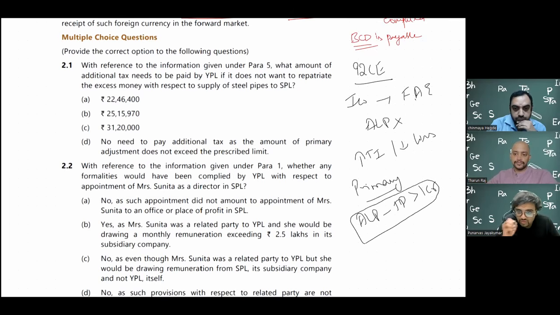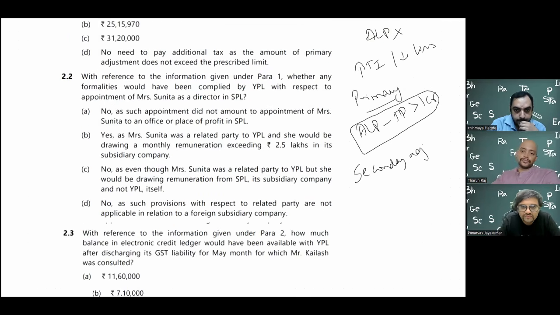Now, if this is more than 1 crore, just to balance the entire books of accounts of the associated enterprise and the SSC also, there is an imbalance. I have to remove the imbalance. To ensure that that imbalance is removed, I also need to make a secondary adjustment. And mind you, the secondary adjustment will come only if the difference is more than 1 crore. Otherwise, it will not come.